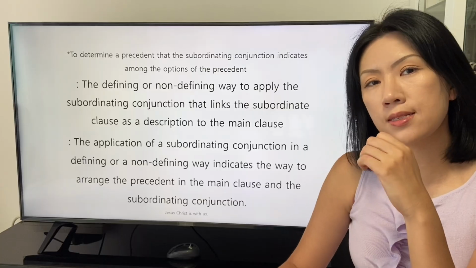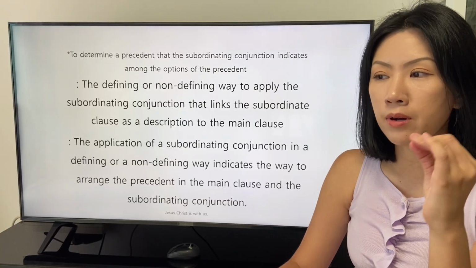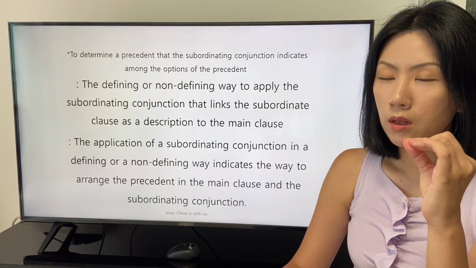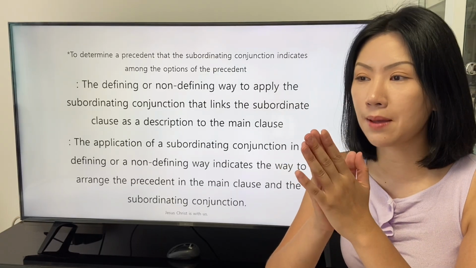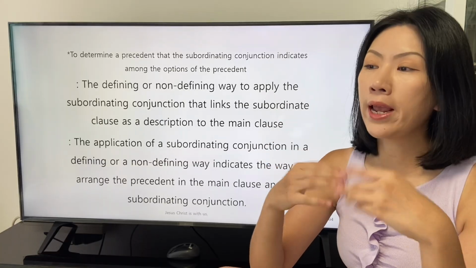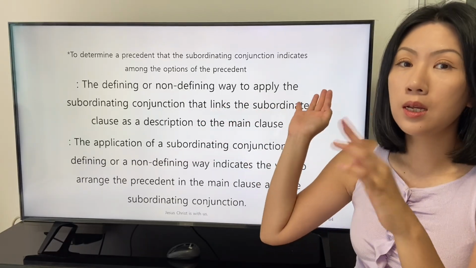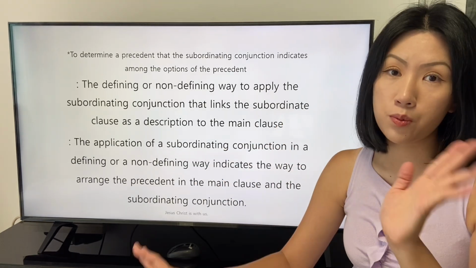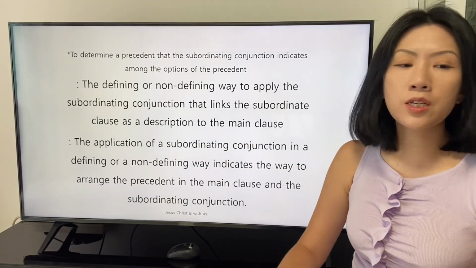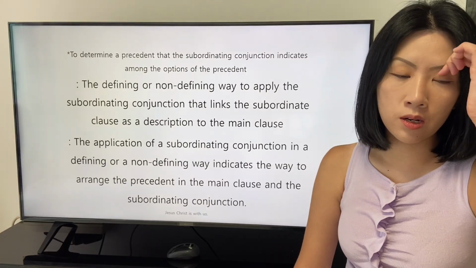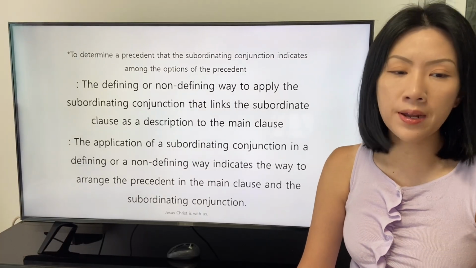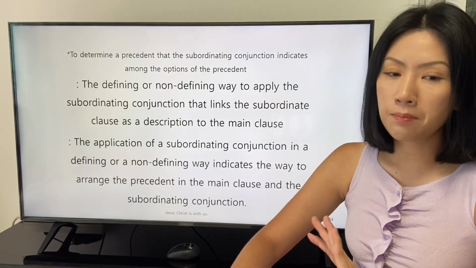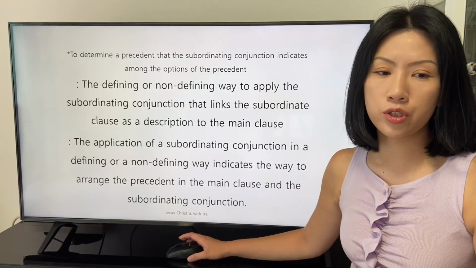The conjunctions, except the relative pronoun that, are able to be applied in both ways, and the conjunction whose is also able to be applied in both ways. The application of a subordinating conjunction in a defining or a non-defining way indicates the way to arrange the precedent in the main clause and the subordinating conjunction.